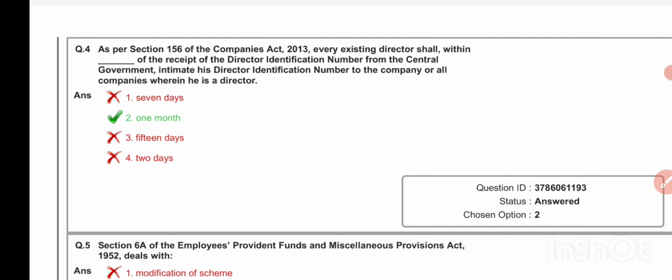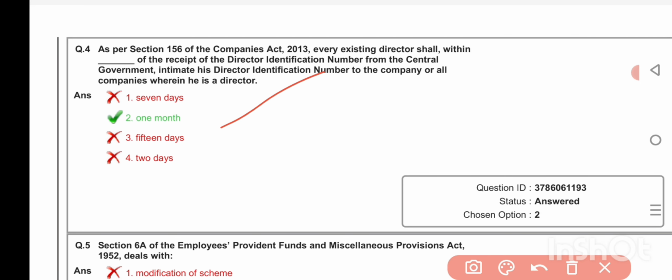As per Section 156 of the Companies Act 2013, every existing director shall, within dash of the receipt of the director identification number from the central government, intimate his director identification number to the company or all companies wherein he is a director. 1 month.